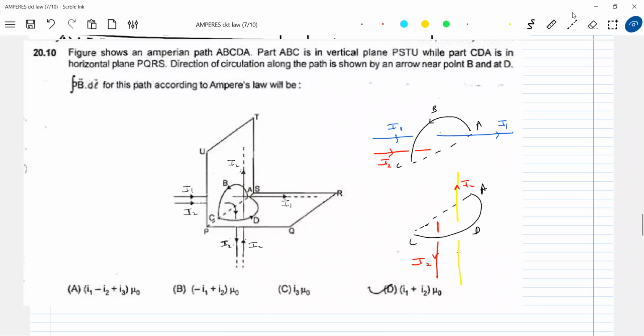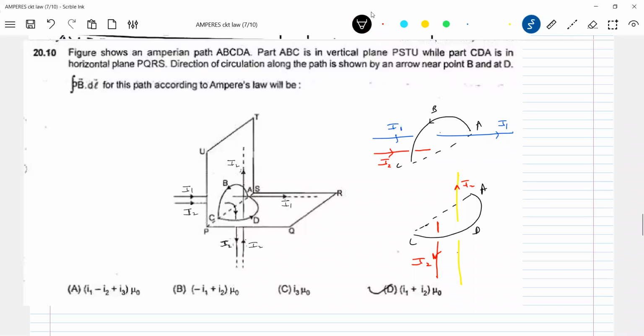And there's no rule that all the points on a loop should lie in the same plane. Need not. It's just a curve, an Amperian path, and there's no rule that all the points on the Amperian path should lie in the same plane. Nothing to do. So individually work it out for this loop and this loop, or just go around like this. It'll be much easier. So what should be the value now?